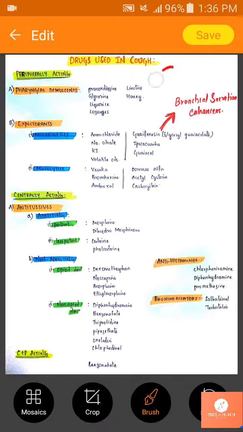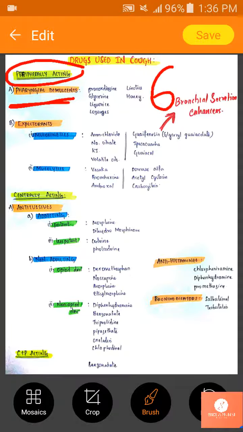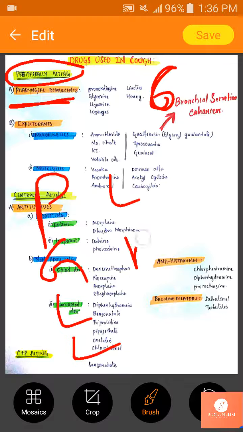We have 6 class of drugs in pharyngeal demulcents. So first we'll see peripherally acting. In that we have first pharyngeal demulcents, and in that we have 6 types of drugs, that is pronoxdiazine, glycerin, licorice, lozenges, linctus, and honey.